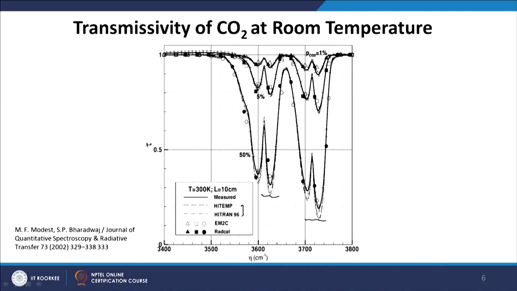The data has been collected by a number of researchers over a period of many years at different resolutions and different temperatures. The data contains both experimental as well as theoretical data. So, we will see how this data can be used to calculate the properties of gases, not just CO2. The database has a large number of gases, and we can calculate the transmissivity of these gases using this database.